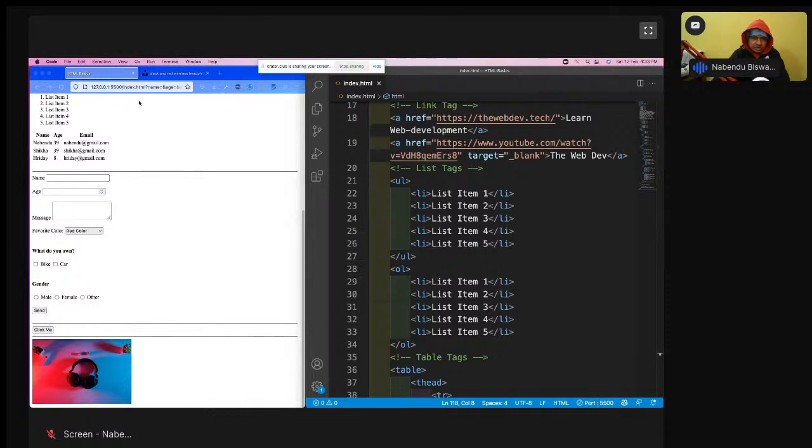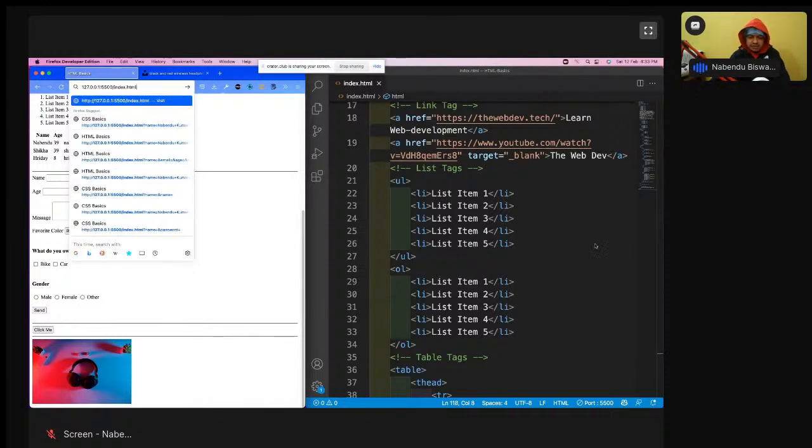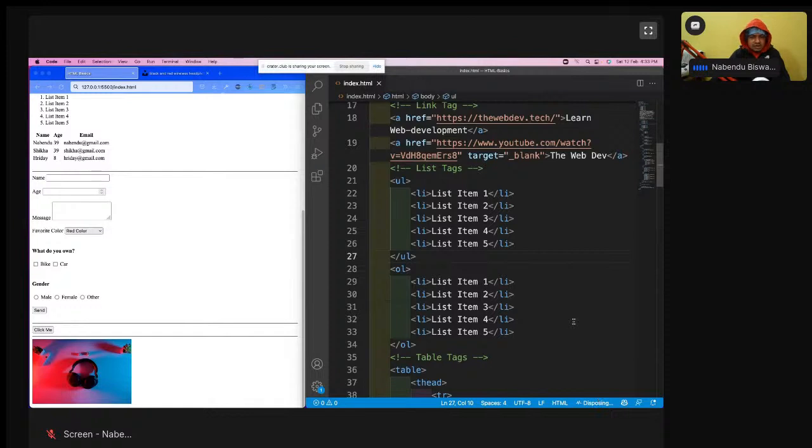So actually I want to start the CSS now. I'll dispose of this. This is how you disconnect it, because I'm going to do the CSS now. I'll start a new window like this.